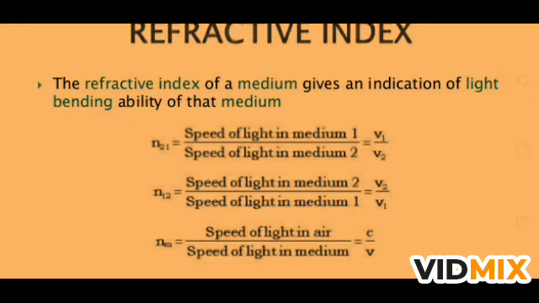Suppose you put water in a transparent glass and see an object through it. Light comes from the object, passing from glass to water, to glass, and to air. It changes its path passing from air to glass, again from glass to water, again from water to glass, and again from glass to air. These are the media I am talking about. You can read this in your chapter, and the concept will become clear by seeing the diagram.